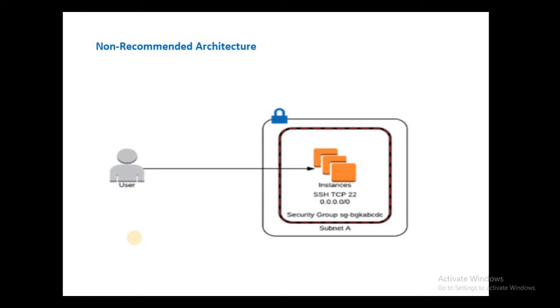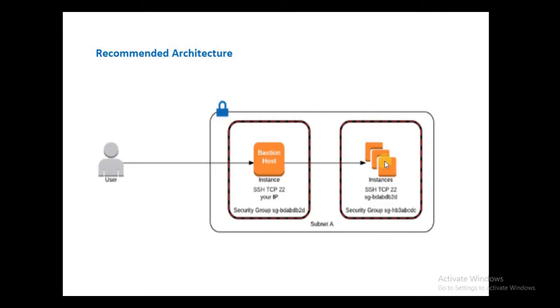Rather than that, the recommended method in this case may be like this. If you have the devices available here in the cloud, you get connected to them by using another host in between, that is known as the Jumpbox or the Bastion host. So all the security you can implement between the Bastion host and the private instances you are using, and the remote users need to get connected to the Bastion host first, and from there they can connect to the instances which are placed in your VPC.